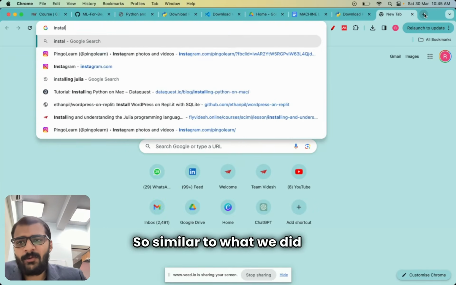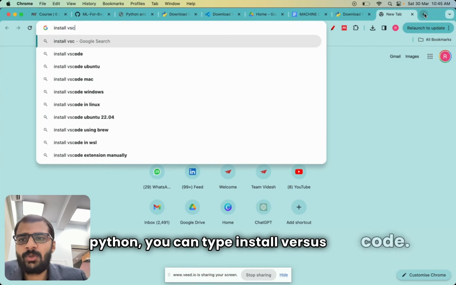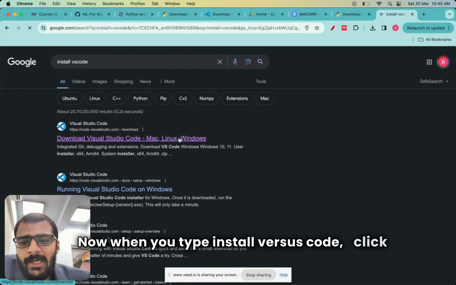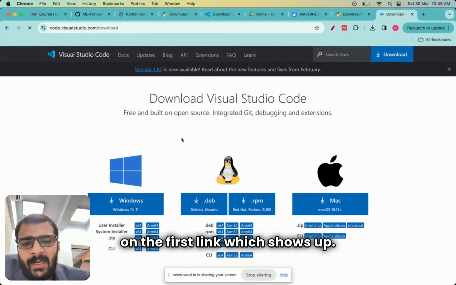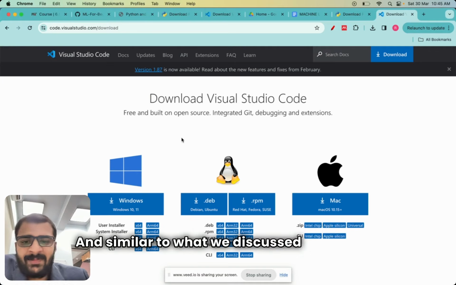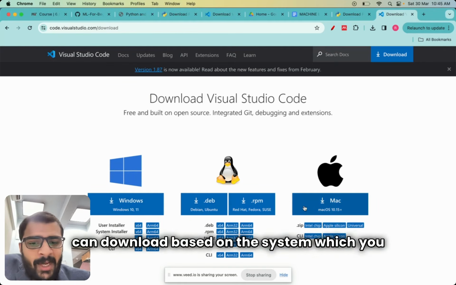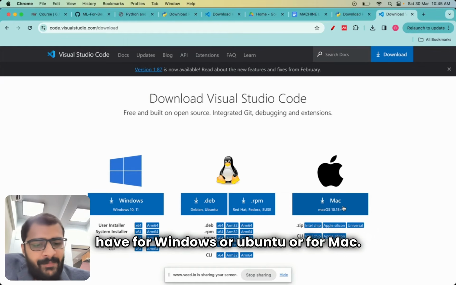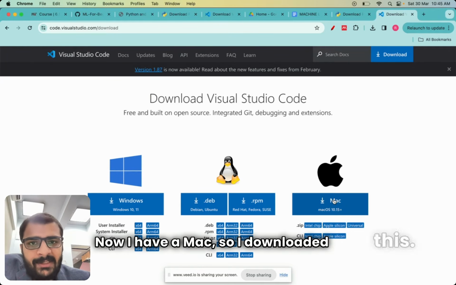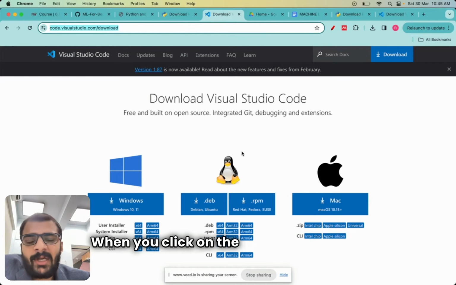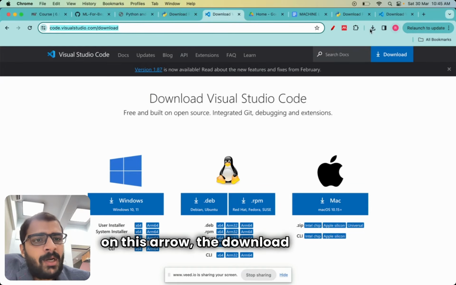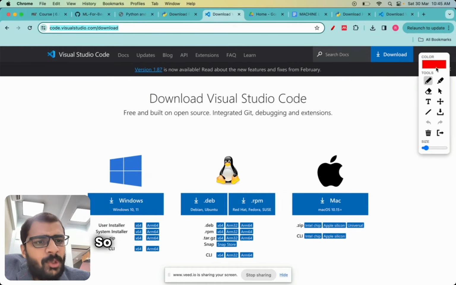So similar to what we did for Python, you can type install VS Code. Now when you type install VS Code, click on the first link which shows up, and similar to what we discussed before, you can download based on the system which you have, for Windows or Ubuntu or for Mac. Now I have a Mac, so I downloaded this. When you click on the download, this page will show up, and when you click on this arrow, the download will start. So let me just mark it for you guys here.